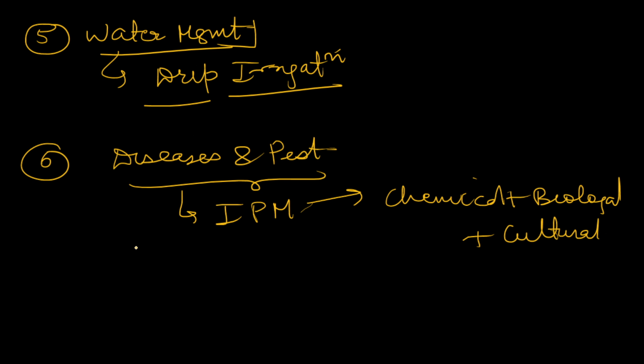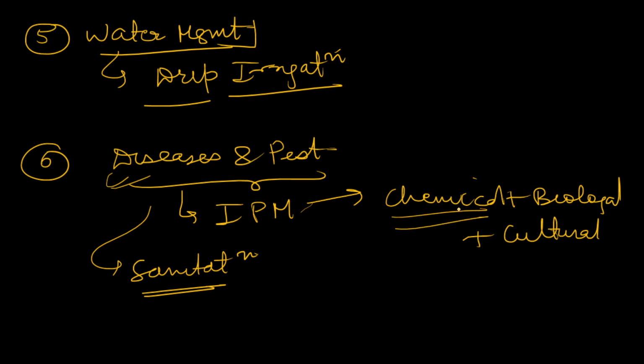We need to maintain good sanitation, especially in greenhouses. That is how we can control disease and pests in chrysanthemum. There are common pesticides for disease; if there is a bacterial disease, common antibiotics can be used.